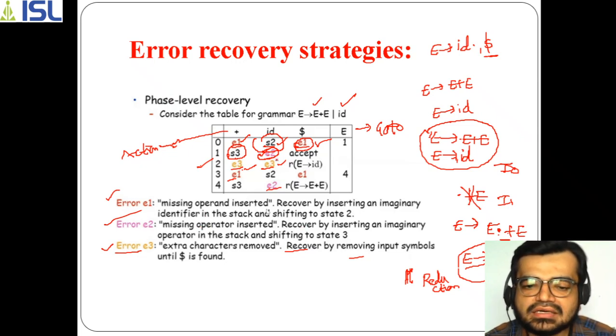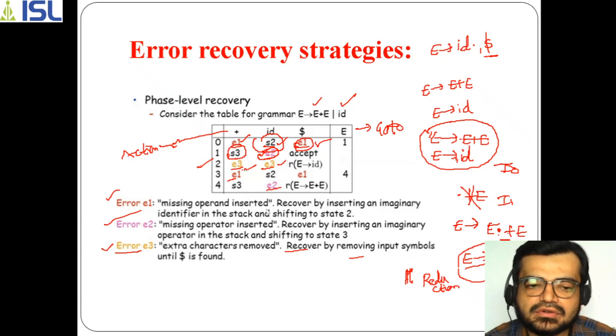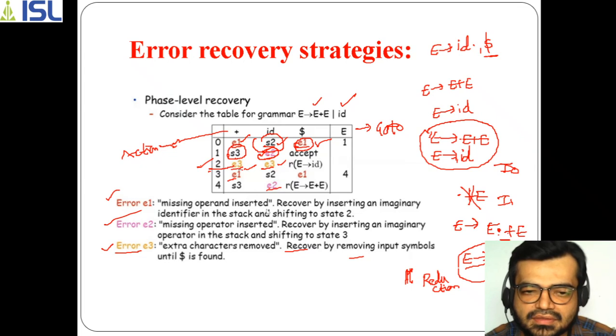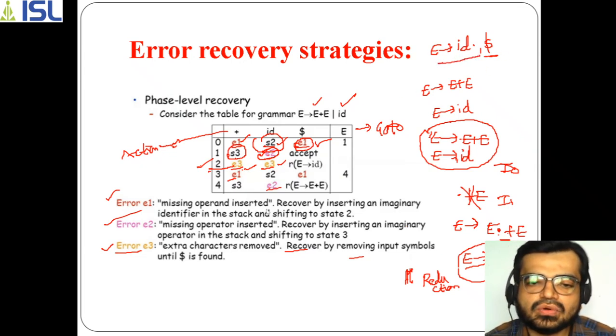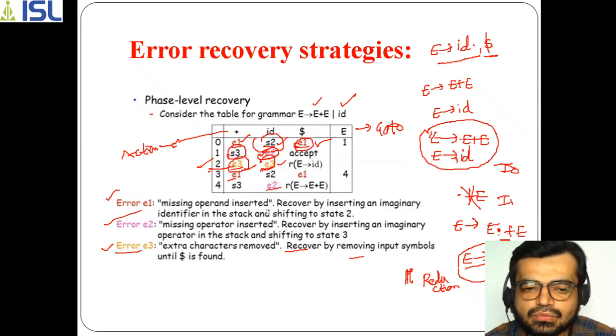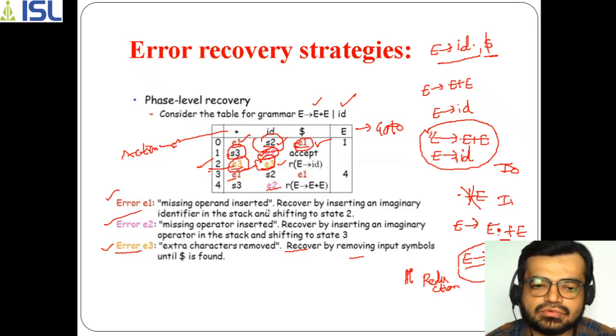So we remove them and categorize them as E3. How have we recovered? We have recovered by removing those input symbols, the plus and ID in this part, in the second line, until dollar is found, because dollar is the look ahead symbol here. That's why E3 has been removed here. So again, the error is that extra characters have been removed.